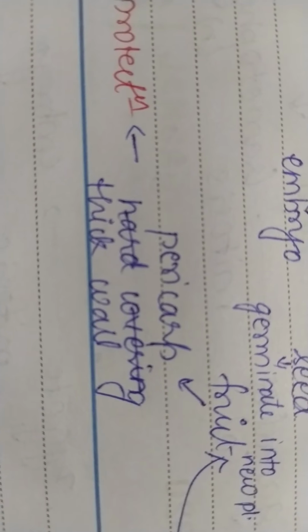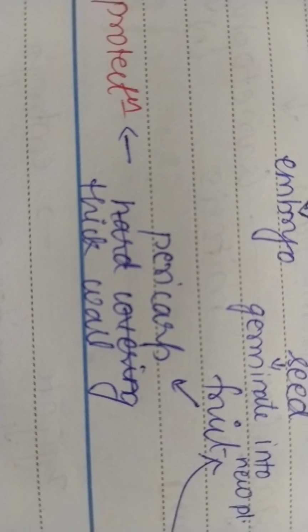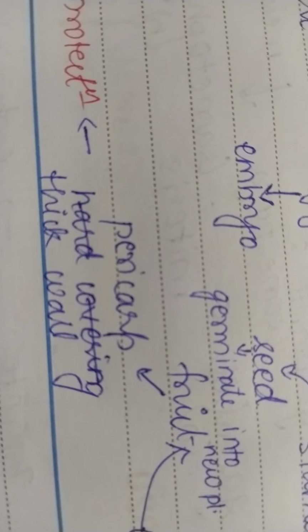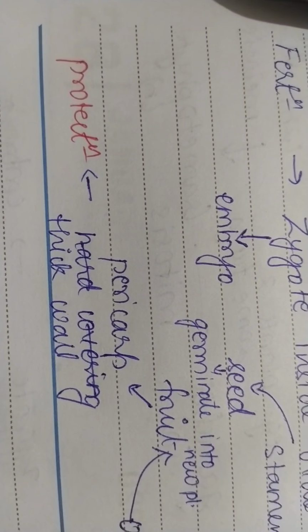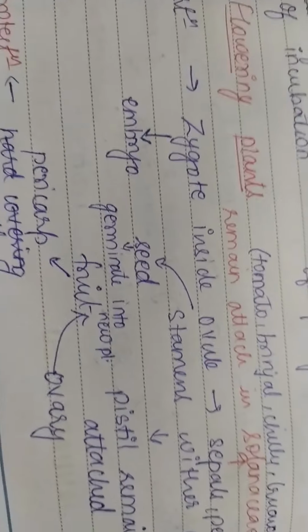The function of pericarp is protection. You have studied different types of fruits in standard 11, like if it's a true fruit, it may have pericarp, mesocarp, endocarp, etc. So the function of pericarp is protection, and it is the outermost thick wall.